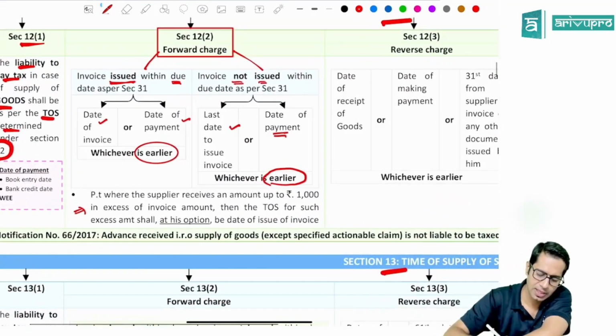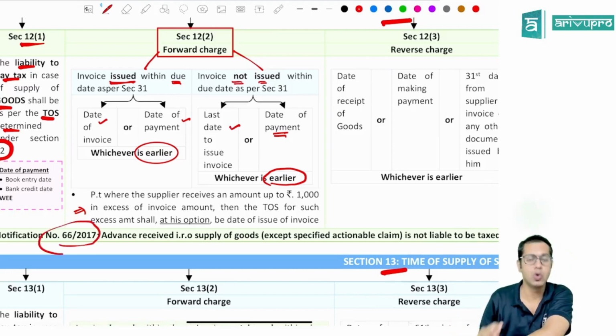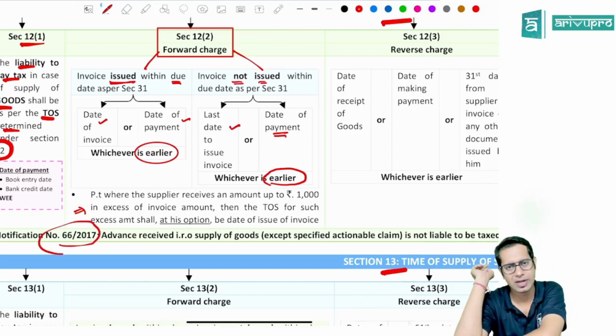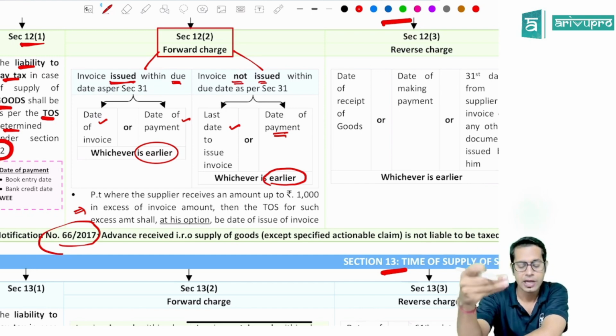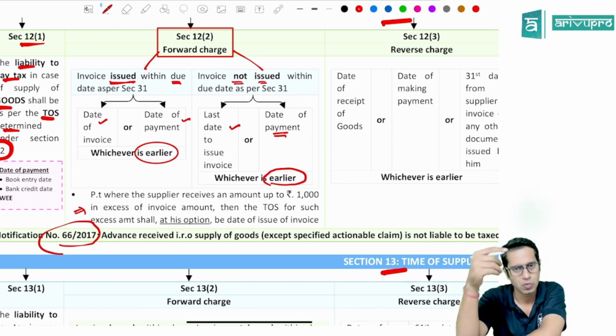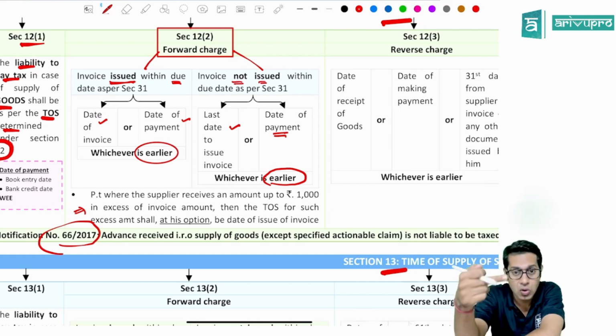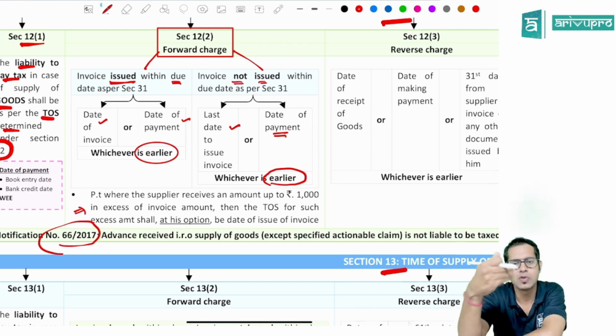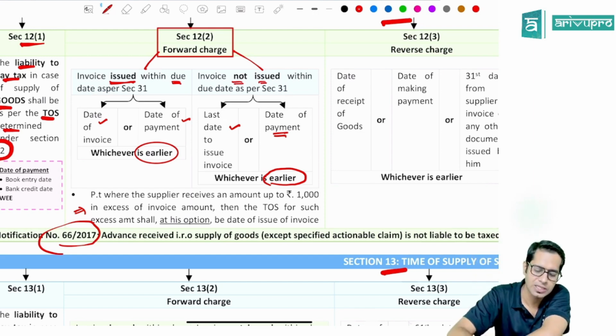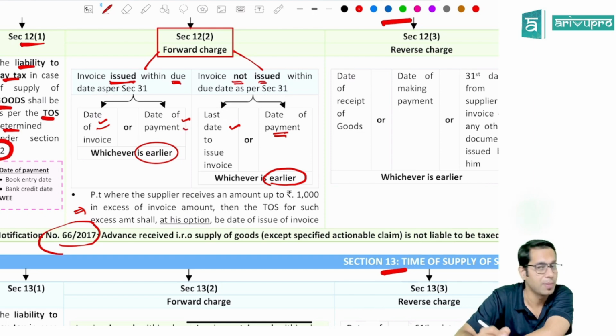Now, in case of goods, there is also a notification number 66/2017. Fantastic notification, most important notification, which says if you receive any advances for supply of goods, in simple words, if you receive any money before supplying the goods, then the date of receipt of that money will not be taken as time of supply. See, normally time of supply is date of payment or date of invoice, whichever is earlier.